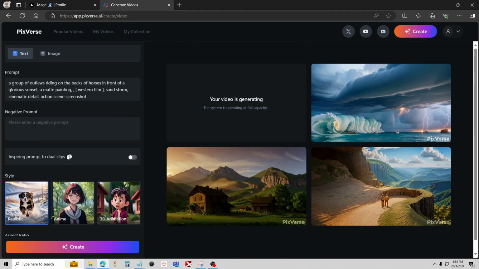Something I haven't shown yet is this inspiring prompt. Now, I'm not exactly sure how this works. What it is supposed to do is change your prompt and make two videos. And I have had it work, I've actually had it work really good. I'll get into that in a minute. But sometimes when I use this, it just makes two videos and doesn't change the prompt at all. So I'm going to turn it on now, and we'll see if it changes it for this. I think it has a better chance of working the longer your prompt is, but not always.